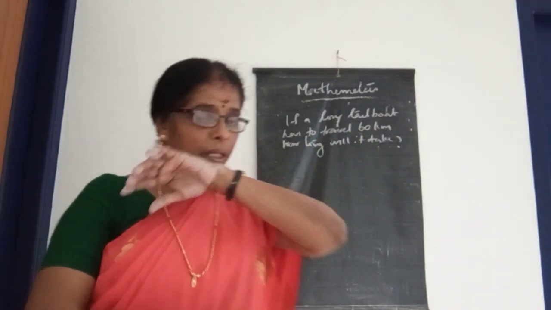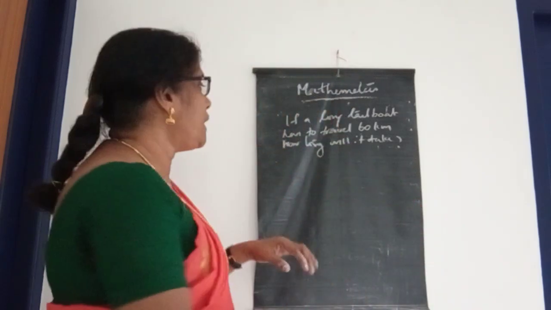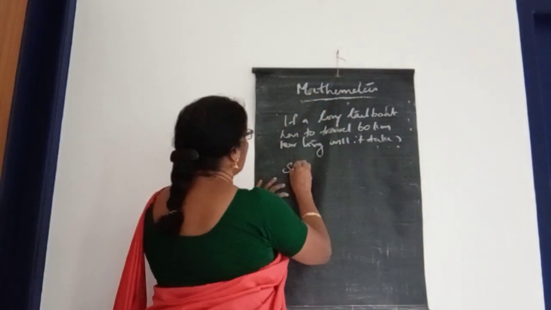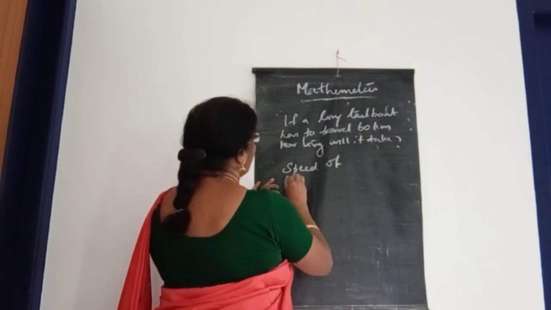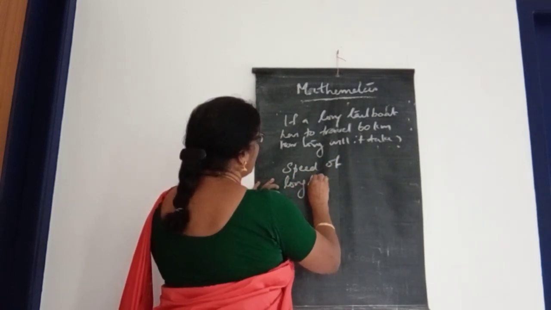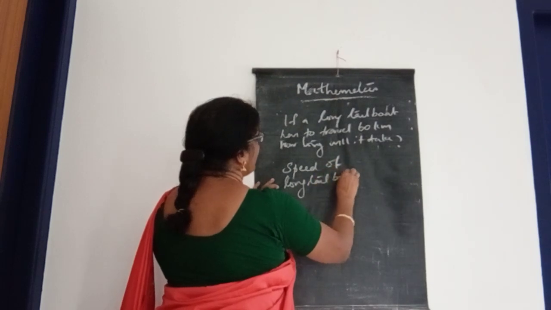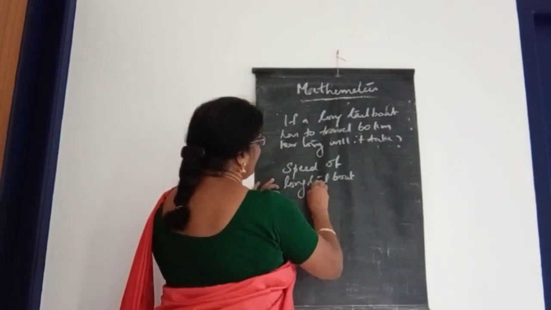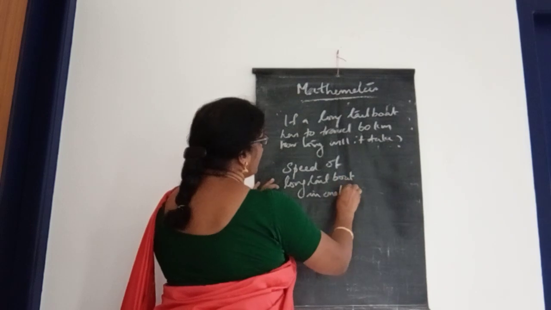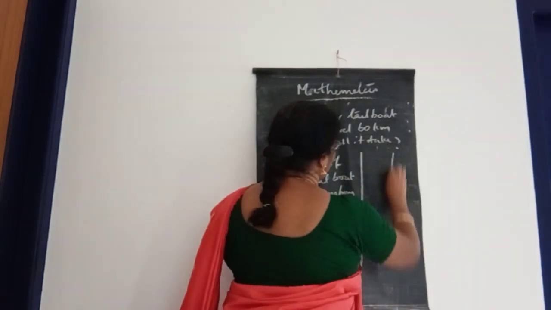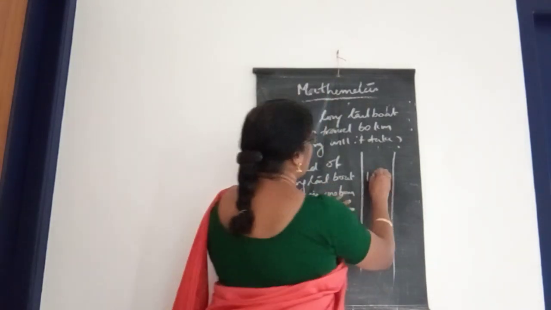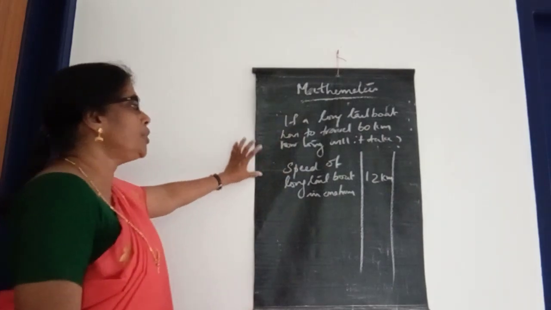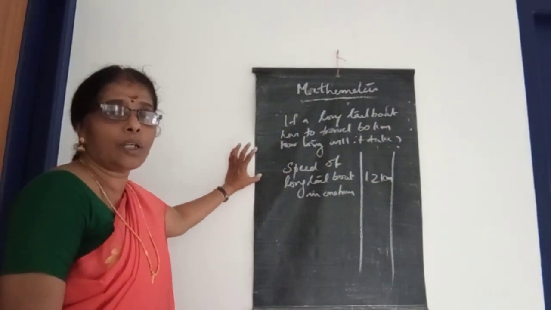So what is the speed of that long tail boat? The speed of the long tail boat is 12 kilometer in 1 hour. Then how much time is taken to travel 60 kilometer?